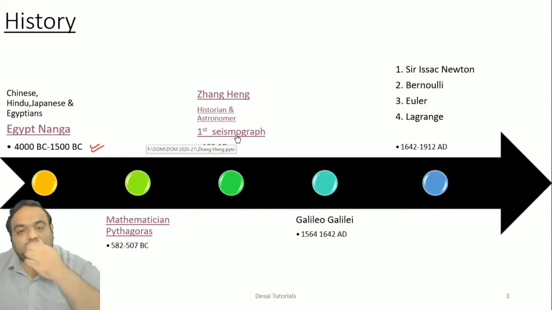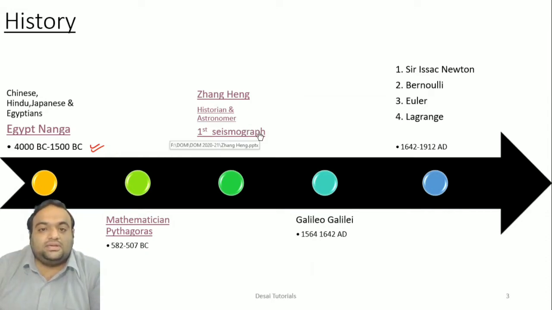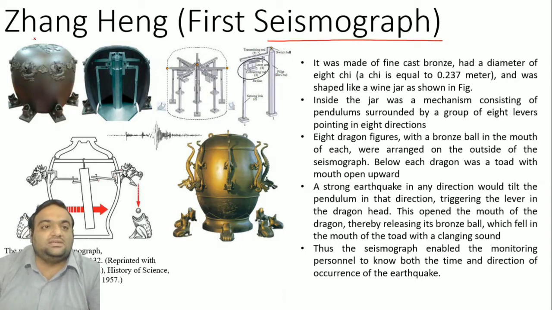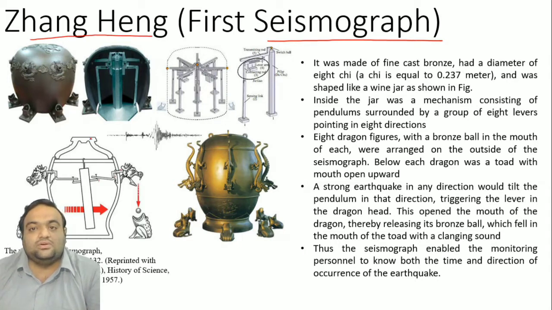After that, time passes by. Not very much into the relation between music and mathematics, but after 132 AD, now we are arriving at AD, the first seismograph, meaning an earthquake measuring instrument, was developed by a Chinese personality named Zhang Heng. As you can see here, this is made of bronze material which has been cast. The diameter of this is 0.237 meter, which is known as 8 chi in the Chinese language.